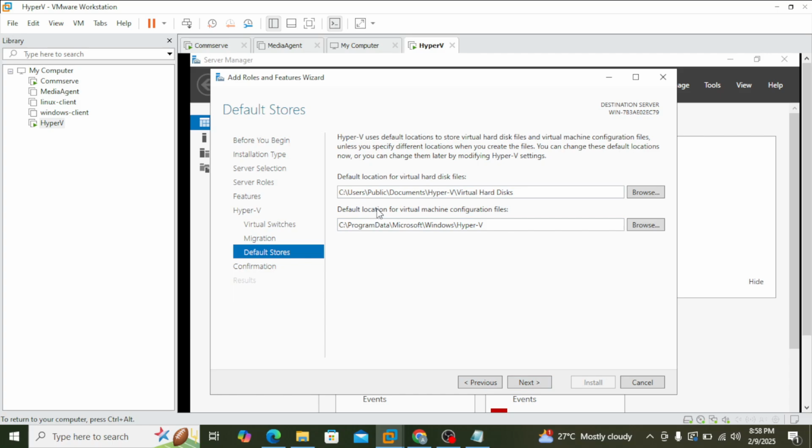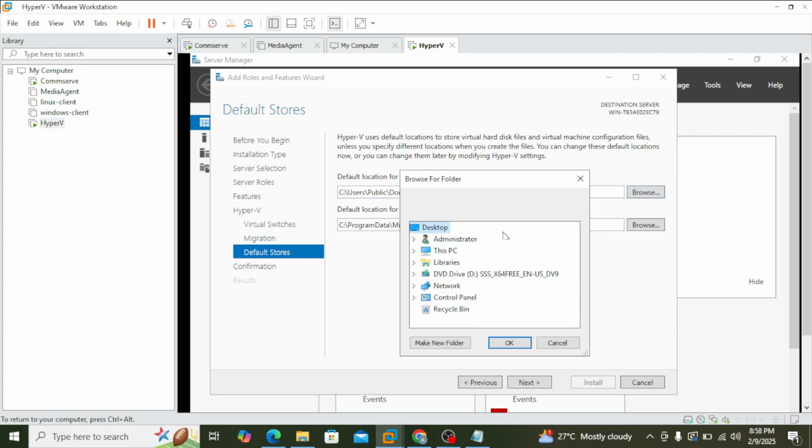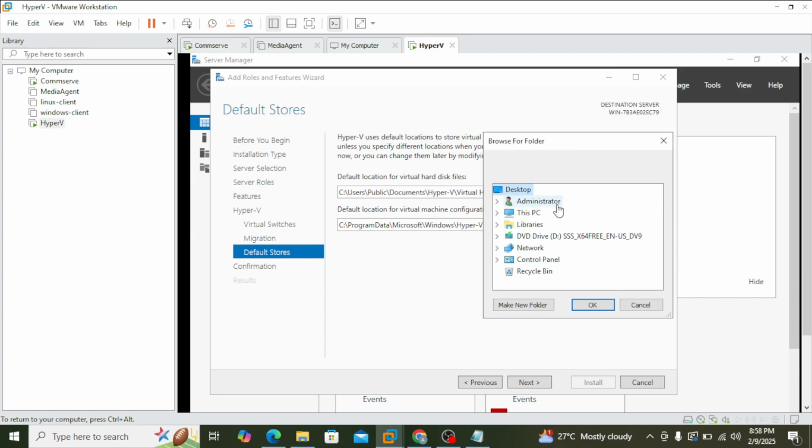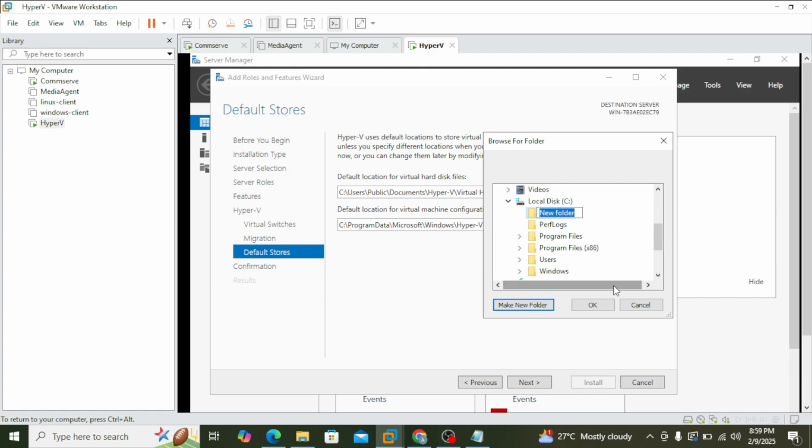It's going to place the virtual machine files and hard disk files here. So we can customize it. Let's place everything in the C drive. The first one is location for virtual machine hard disk. So let's go to the C drive and create one folder, VM HD, so VM hard disk file.